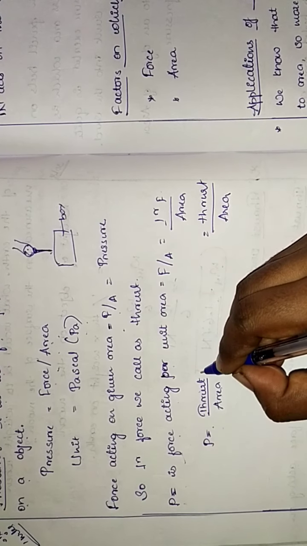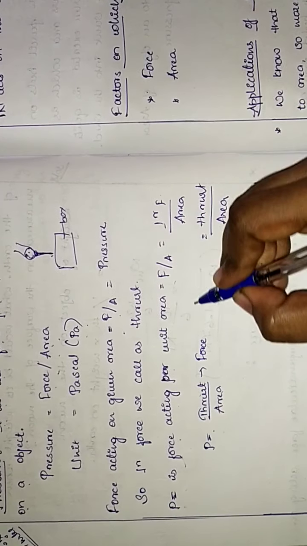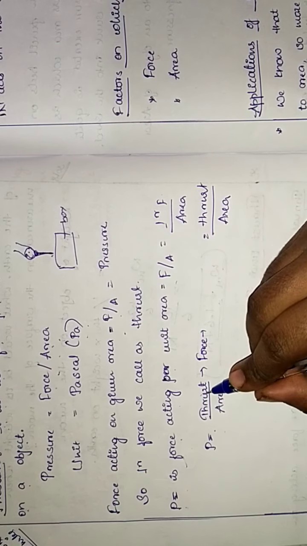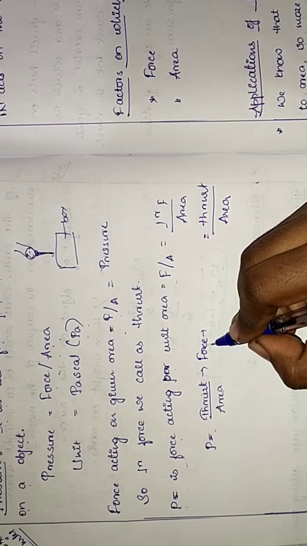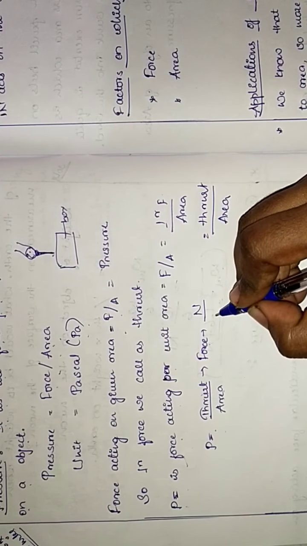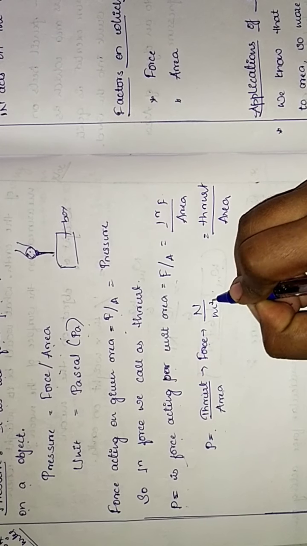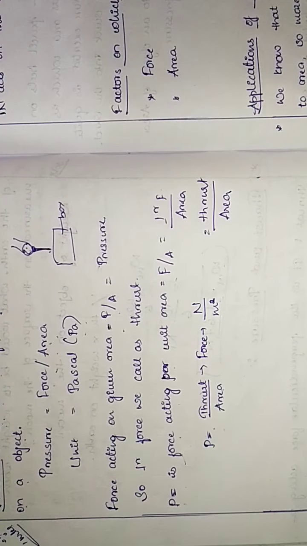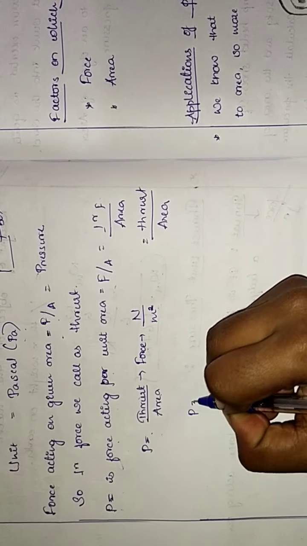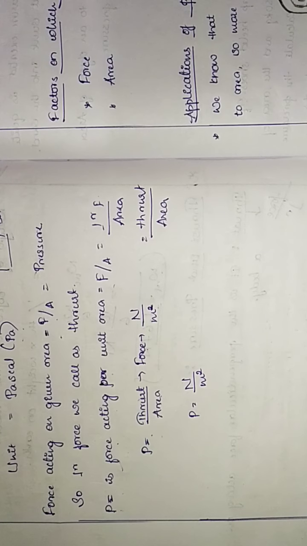So what is thrust? Thrust is nothing but force, which we calculate in units. The unit of force is Newton, isn't it? Unit of force is Newton and unit of area is meter square. So pressure is equal to Newton by meter square.